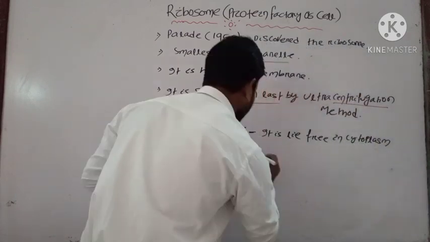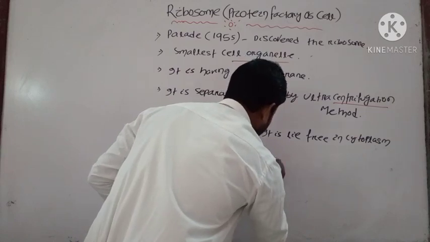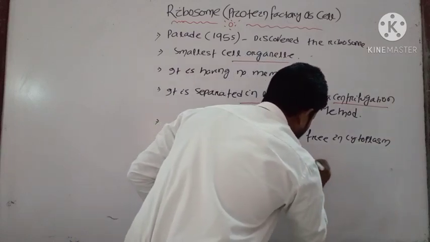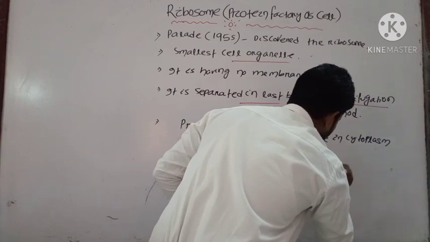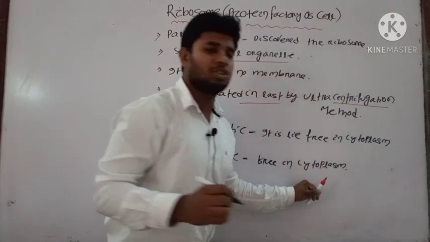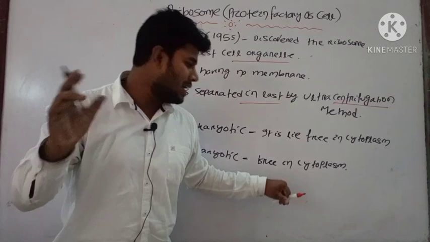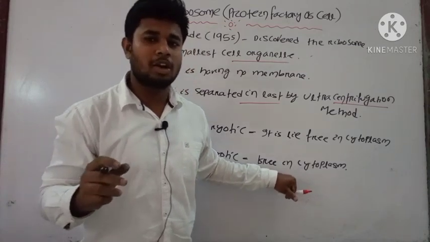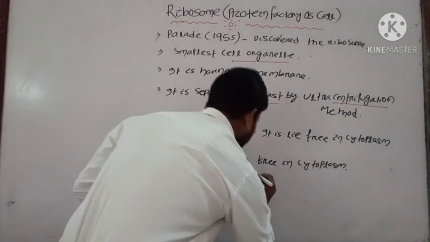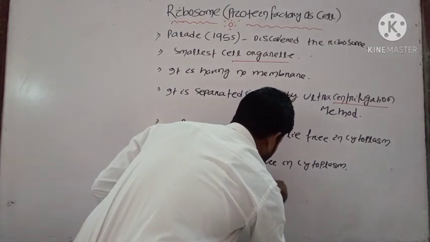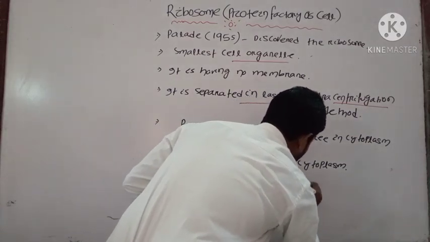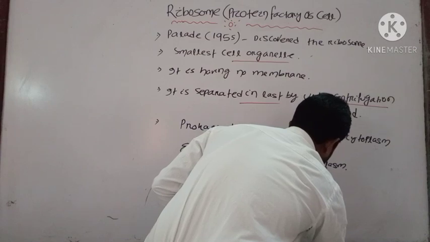But in eukaryotic cells, it is present free in the cytoplasm, and also along with the endoplasmic reticulum. We have earlier discussed that the endoplasmic reticulum has ribosomes.